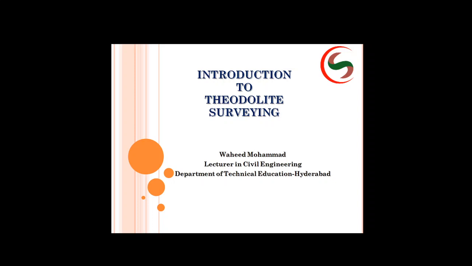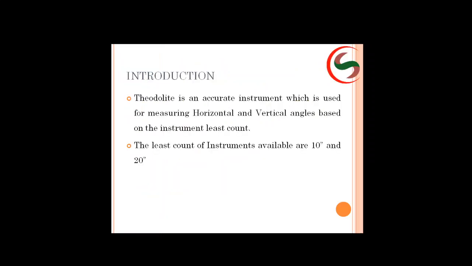Okay, and coming to the introduction part of theodolite surveying, as I said, theodolite is an accurate instrument which is used for measuring horizontal angles and vertical angles, and the accuracy will depend upon the instrument least count.